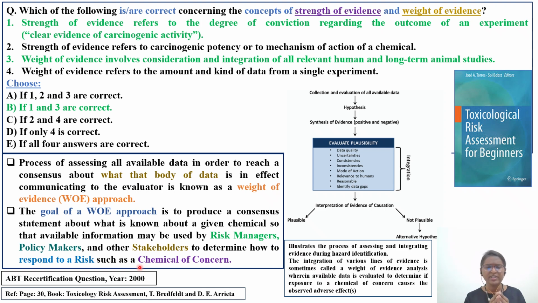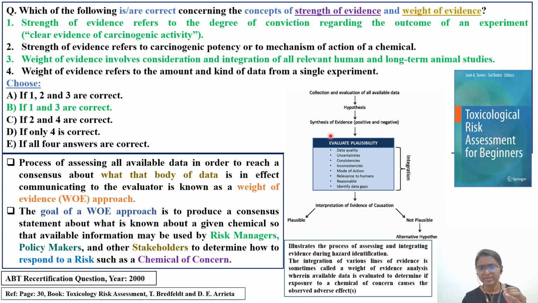Once you have all the information, the risk managers or the policy makers will sit together and decide. They will categorize under what particular concern this chemical will fall into, and how the next risk mitigation measures need to be done. For this purpose you need to have a weight of evidence approach. This is particularly done by the risk assessment toxicologist, and it comes under part of risk characterization.